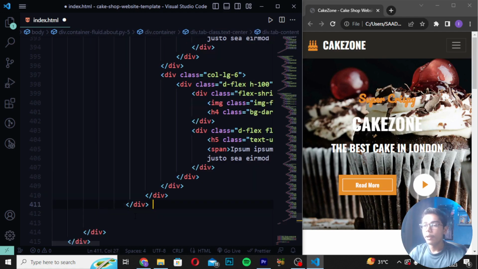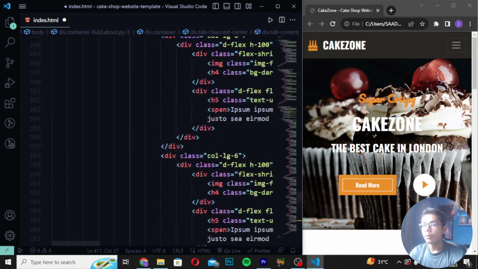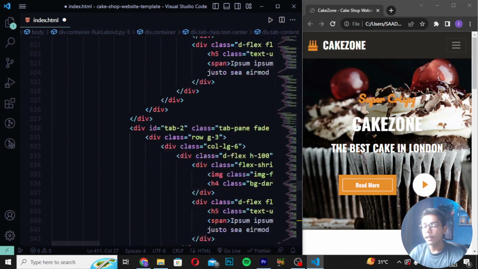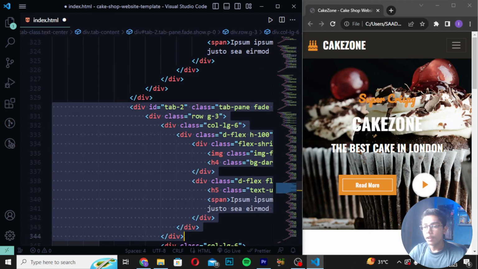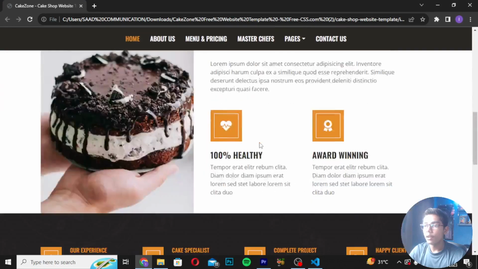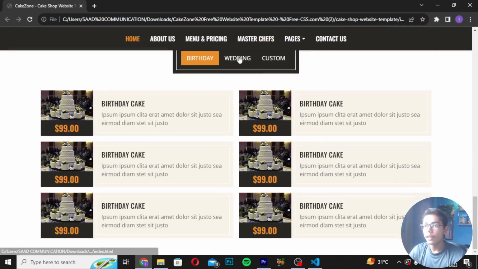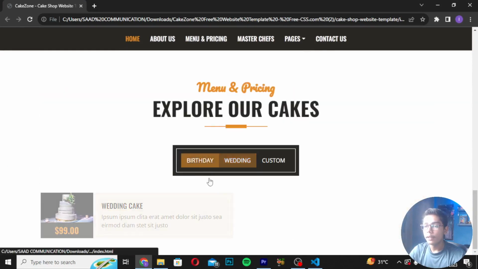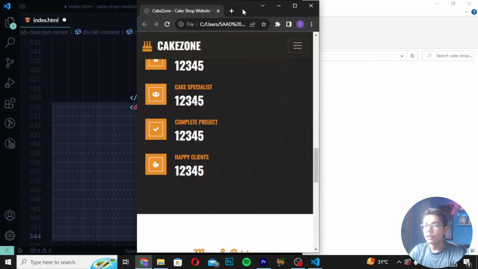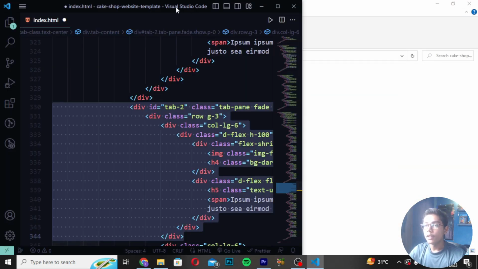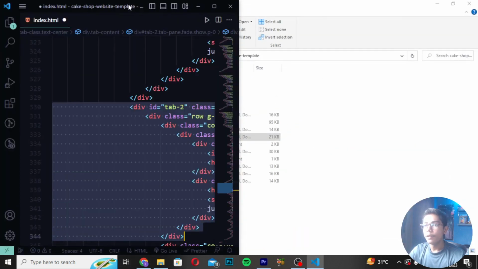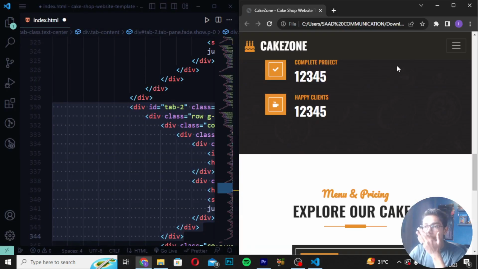Now here I will be moving at the top to copy the text which we are getting, like this one. So I will be copying till these 3 divs here. Okay. Now after copying this, we have to reload it to check whether it is working or not. If I scroll down, you can see we are getting birthday. In wedding, we are getting the wedding cake here. You can see this. So we are getting all the things working, which means our project is now working totally amazingly.